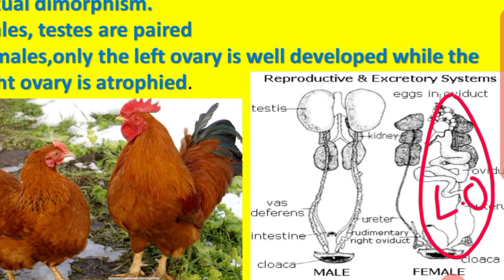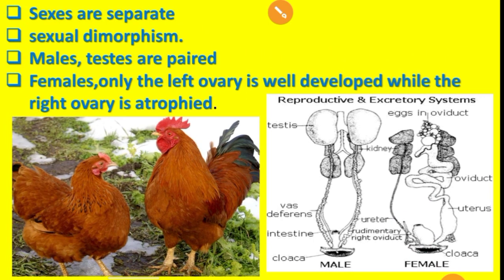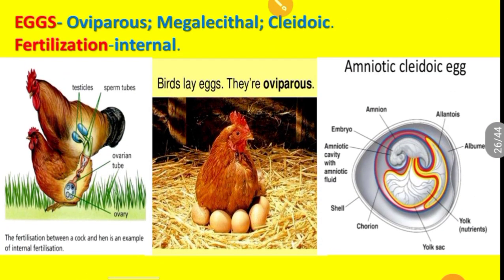Left ovary is well developed, while the right is atrophied. What will the right be like? Not well developed, rudimentary, incomplete. Got it? In the female only the left ovary is well developed. Right ovary is atrophied, non-functional.